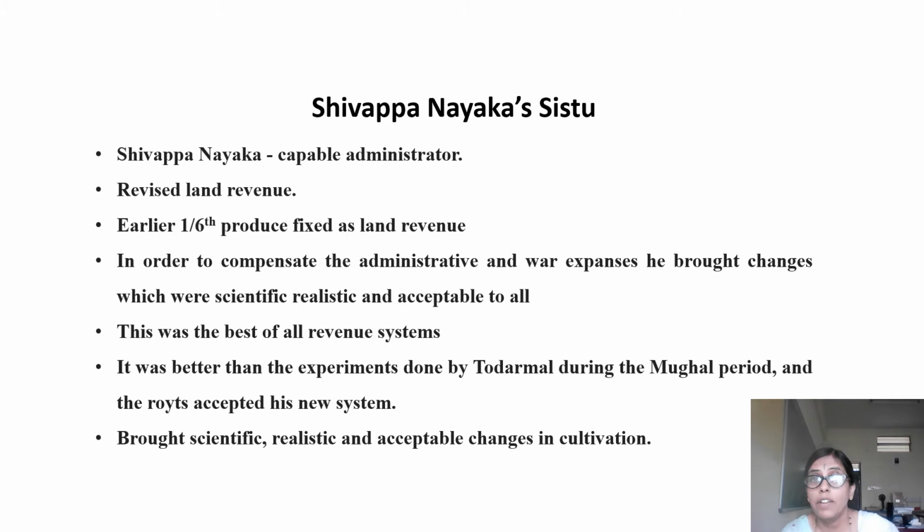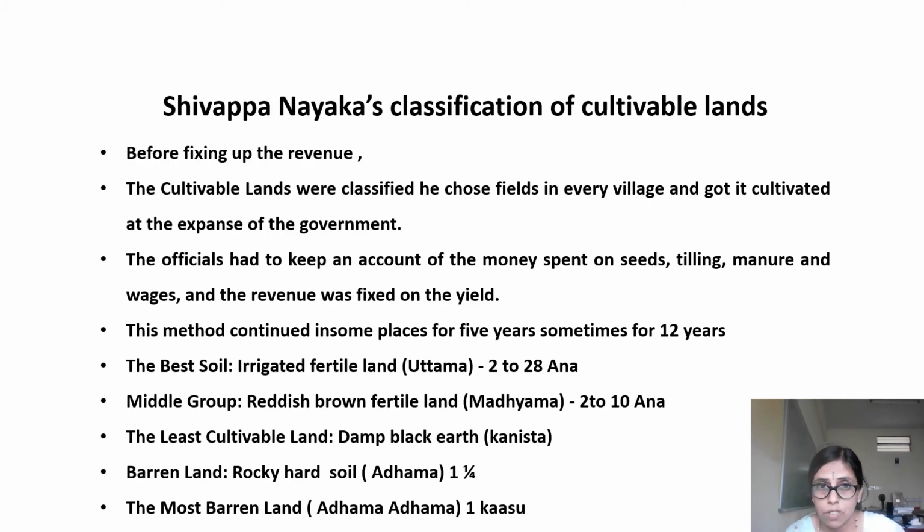We get information from historians that this experiment was better than the experiment made by Raja Todarmal during the Mughal period, and it was accepted by our royals and the farmers. So he brought about scientific, realistic and acceptable changes in cultivation.